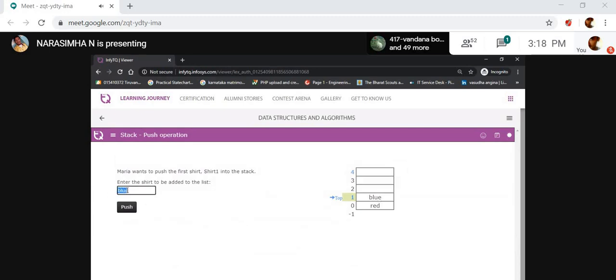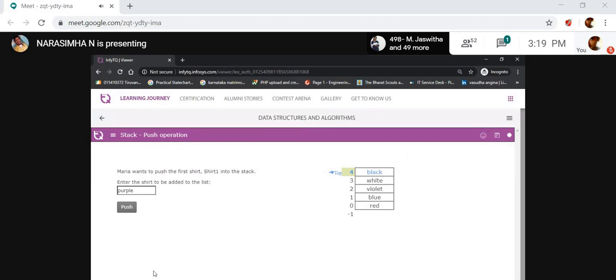Next, I'm inserting violet, and then the next one is white. Yes, white, black. Yes, black is also there. I want to insert one more data called purple. Here, what does it print? It prints stack is full.